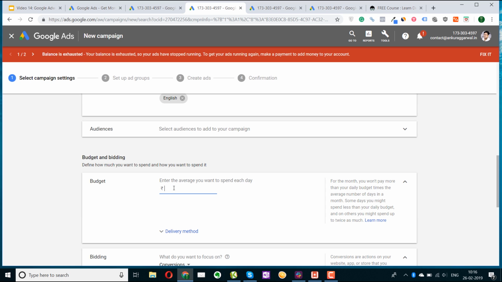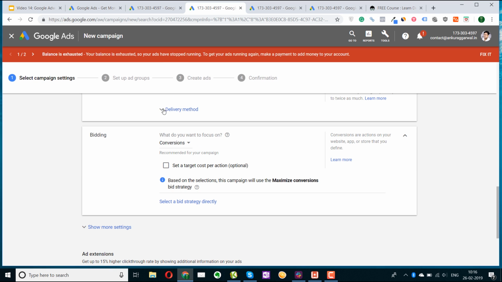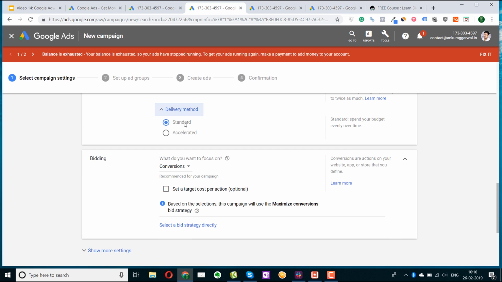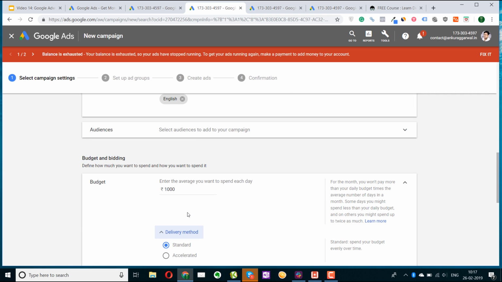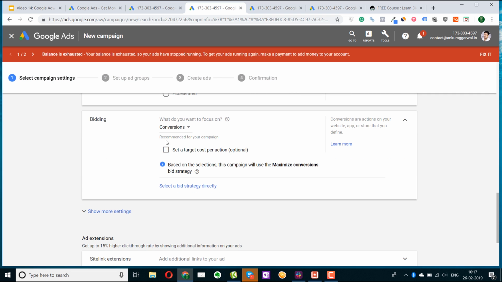Now let's talk about budget, like how much money you are willing to spend on a each day basis. Let's say I want to spend 1,000 rupees per day. Delivery method, standard or accelerated. The difference between these two options is that if you choose standard, then your ad will be shown throughout the day. But if you choose accelerated, then your ad will be shown in the least time possible. So all your ad budget will be spent within a couple of hours and not throughout the day. So choose whatever option suits you the best.